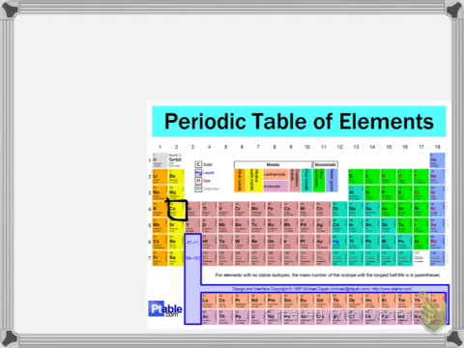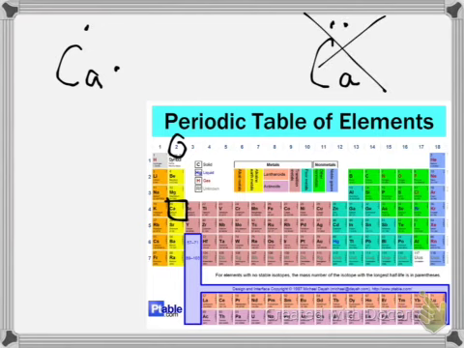So calcium, its chemical symbol is Ca. We need to know its valence electrons. It is 2. So simply, going in a clockwise order, we will put 1 and 2 valence electrons like this. Note that calcium will not have them paired up like this. This is wrong. As I said, you go in a clockwise order. You do not pair up until you have made a full revolution around calcium.